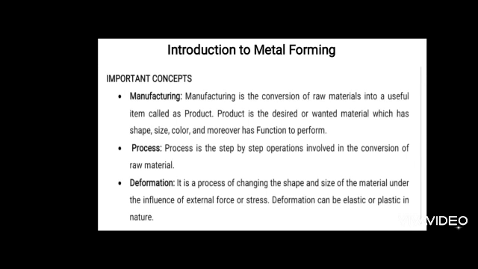Next is deformation. Deformation is the process of changing the shape and size of a component under the influence of external force or stress. When you apply force, the metal flows in solid state. The flow of material in solid state is called deformation. Deformation can be elastic or plastic in nature.